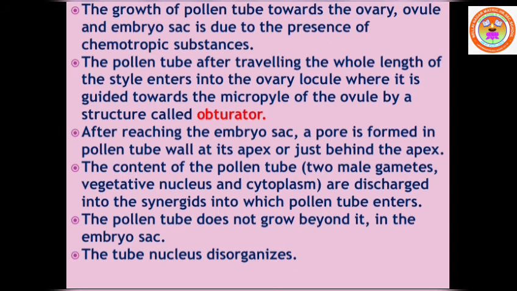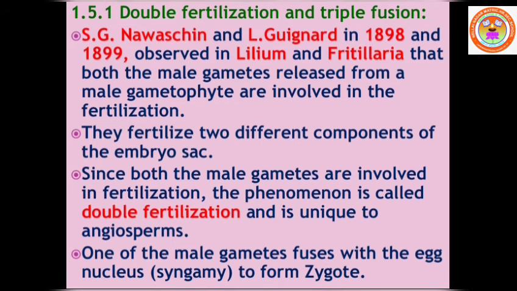Okay, children. Now we are going to continue with the double fertilization. Double fertilization is an important event. Fertilization takes place two times. What is called fertilization? The process of fusion of male and female gamete is called fertilization. The result of the fertilization is called zygote. So one haploid male gamete fuses with one haploid female gamete, which gives a diploid zygote.